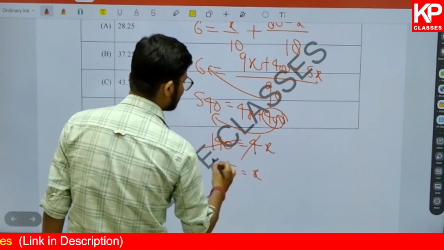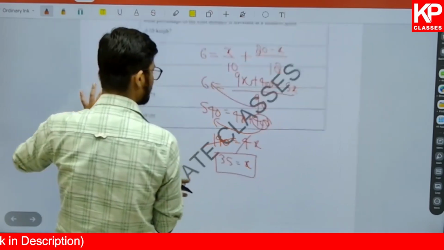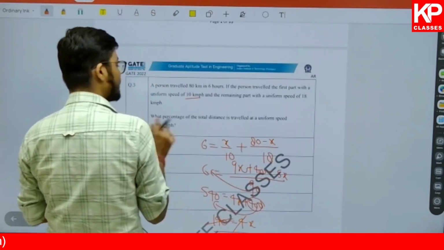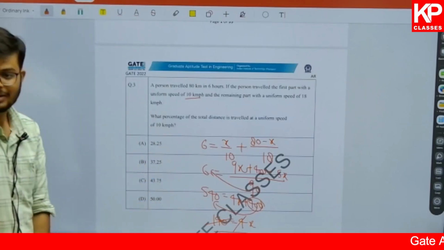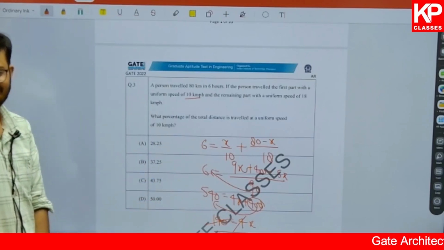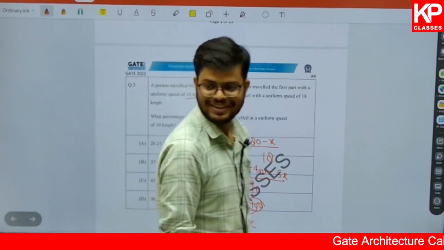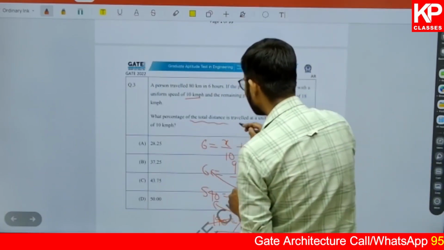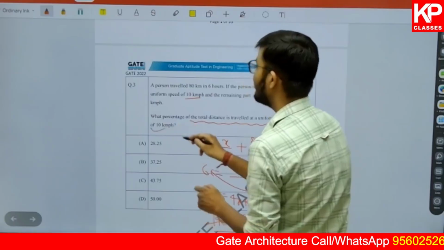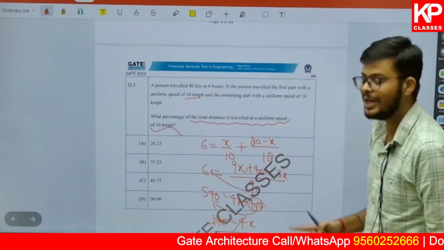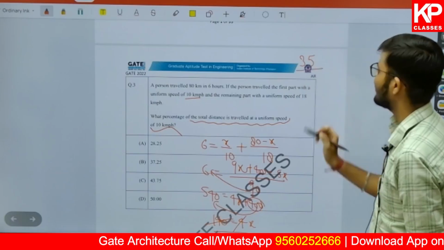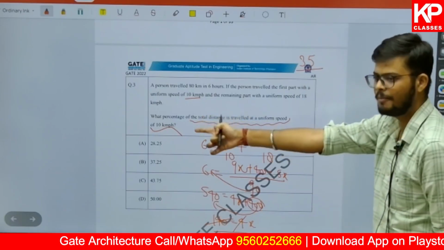So if x is equal to 35, try to understand. Once you divide it, you'll be getting 35. So if x is 35, what are they asking? 35 is not the answer. Thankfully, it was not given in the options. There are many students who could have thought that 35 is the answer, but that is not the case. They are asking what percentage of the total distance is traveled at a uniform speed of 10 km per hour. So he has covered a distance of 35 at what speed? At 10.